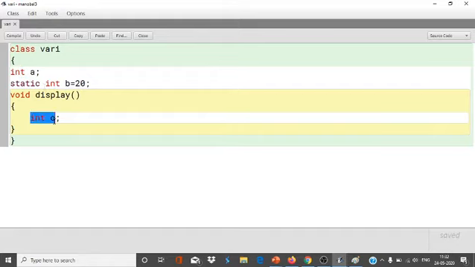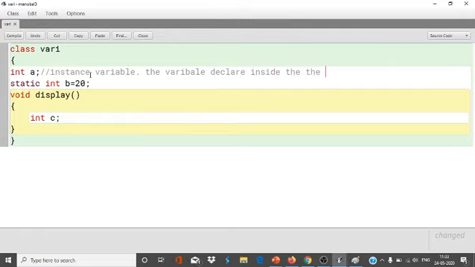The variable declared inside the class without a static keyword is called an instance variable.